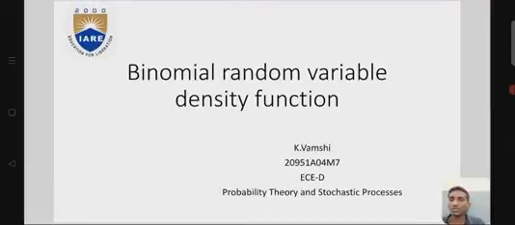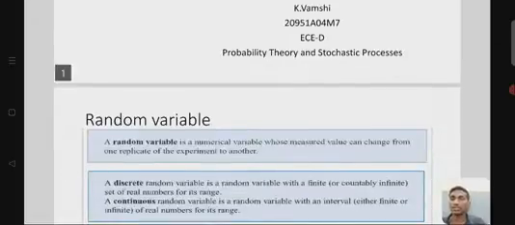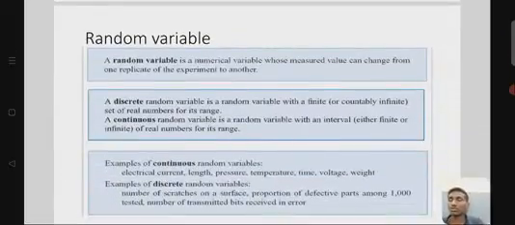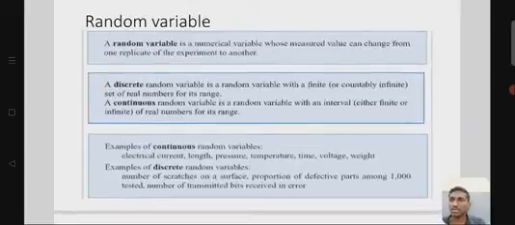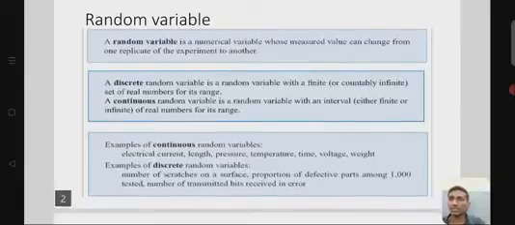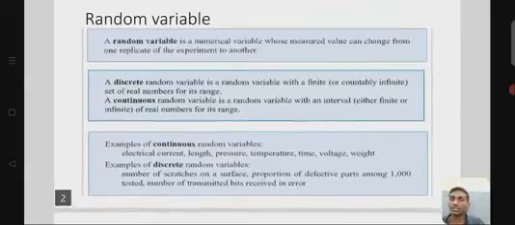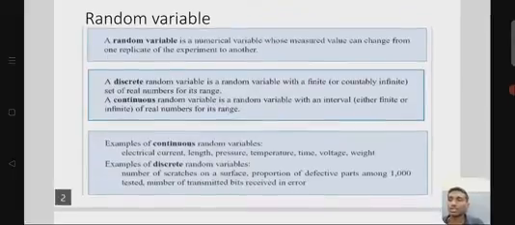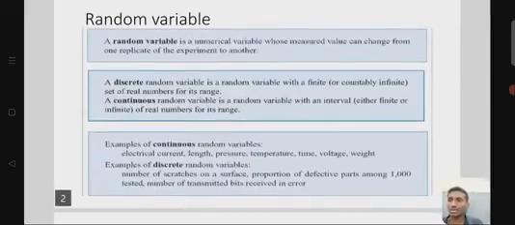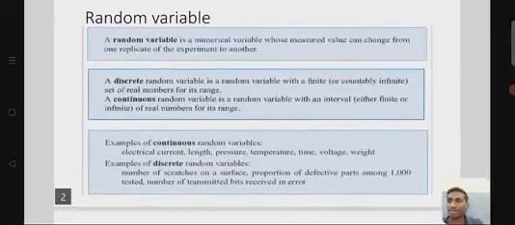So today I want to discuss the binomial random variable density function under the subject probability theory and stochastic processes. So let us get into the topic. First we have to know what is a random variable. A random variable is a numerical variable whose measured value can change from one replicate of an experiment to another. Meaning the outcome or sample space of an experiment is mapped to a real-valued function, and